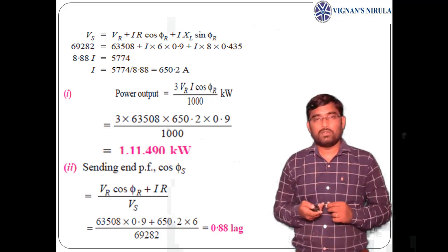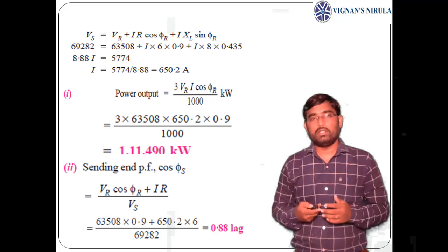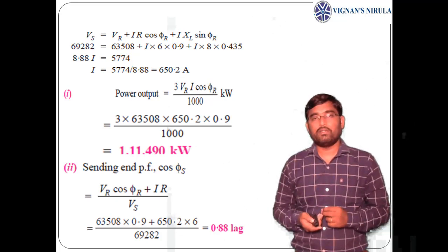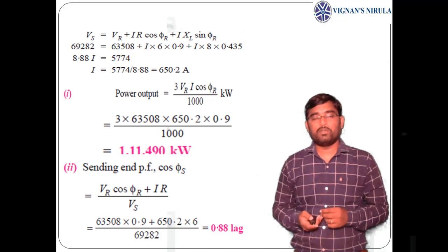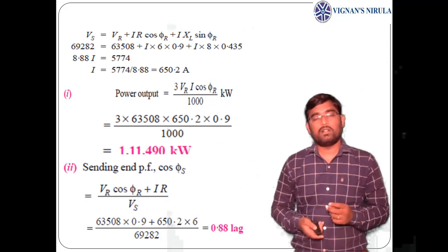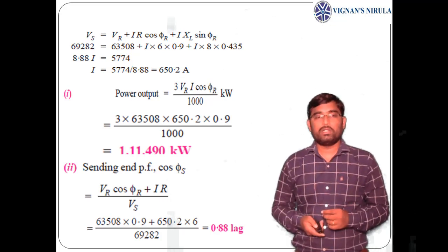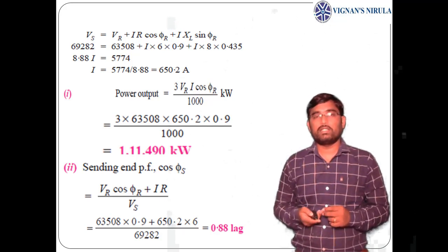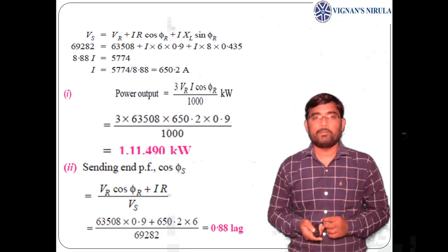See here, we need to find I. Data is not given for I. R is given, cos phi r is given, sin phi r is there, XL is there. So putting all those values in this equation, we can get the value of I, which is obtained as 650.2 amperes.